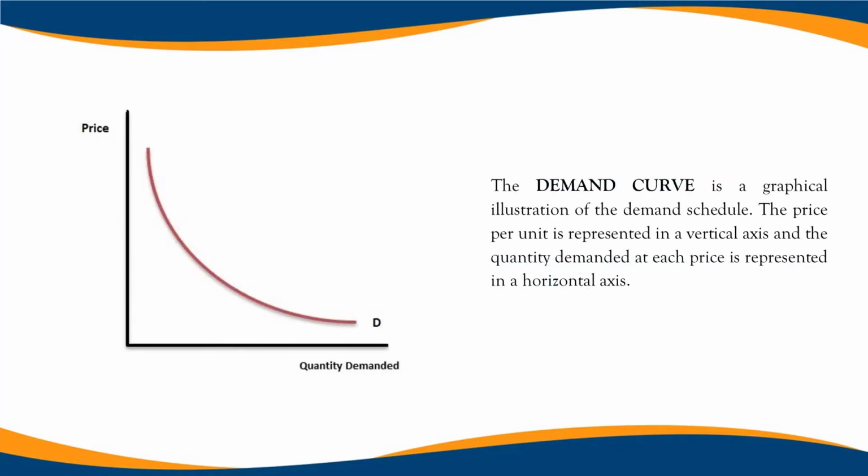The demand curve. The demand curve is a graphical illustration of the demand schedule. The price per unit is represented in a vertical axis, and the quantity demanded at each price is represented in a horizontal axis. The curve showing the inverse relationship between prices of goods and services and the quantity of goods and services demanded is known as the demand curve, which is shown in this figure.